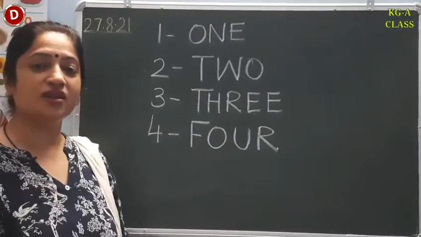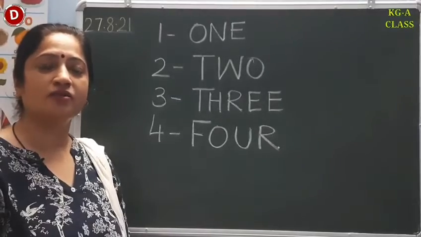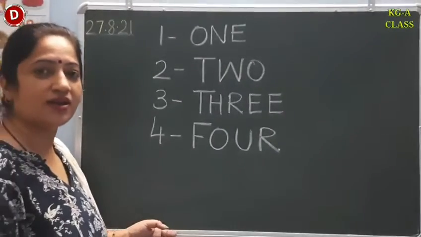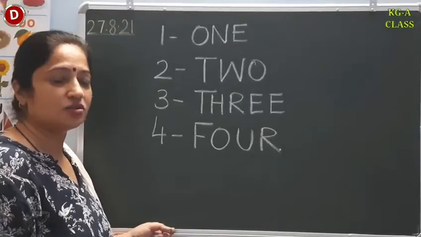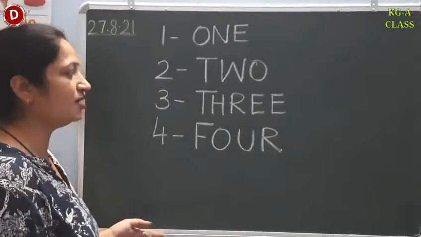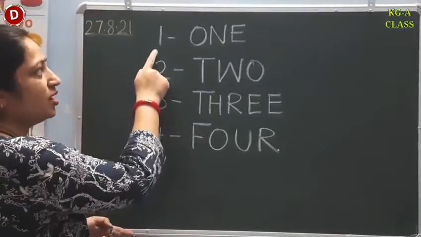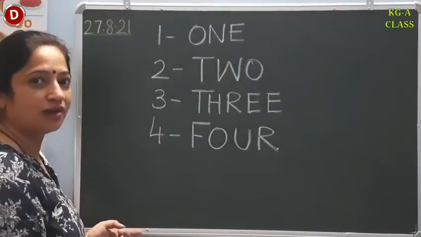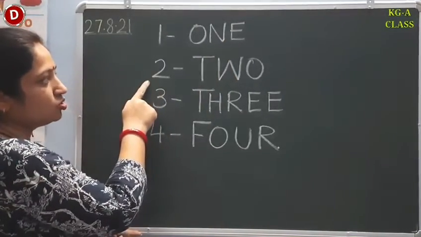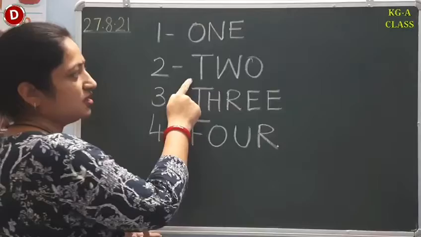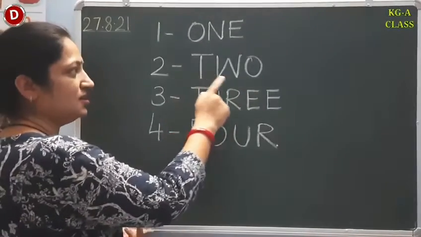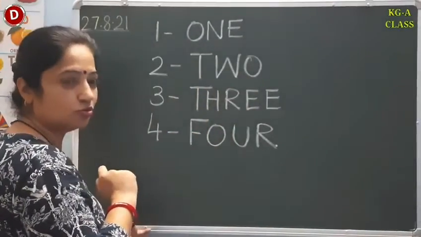Children, now let's read number names with the help of capital letters. Okay? Now you are able to recognize alphabet A to Z. So come on, with the help of them, let's read the number names. This is number 1, O-N-E, 1. After 1, children, comes 2, T-W-O. The spelling of 2 is T-W-O, 2.